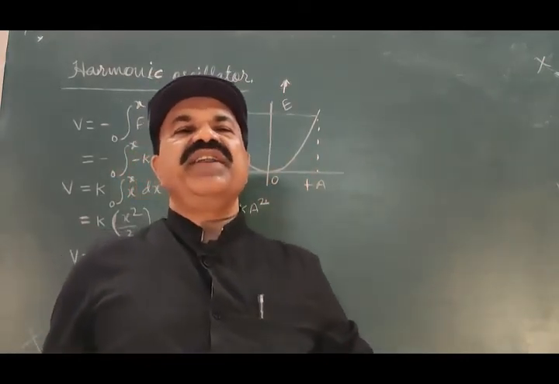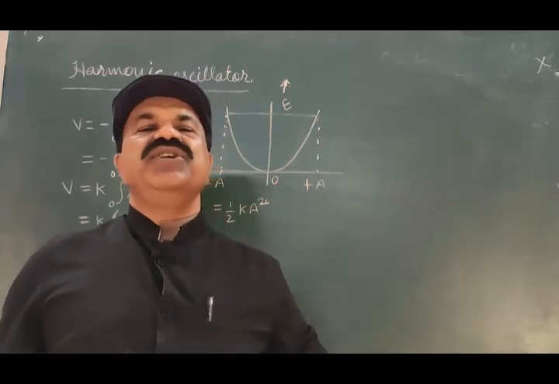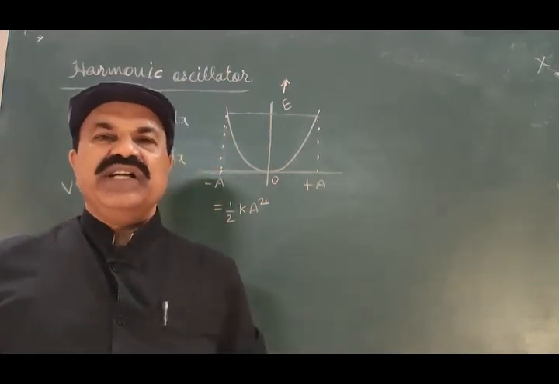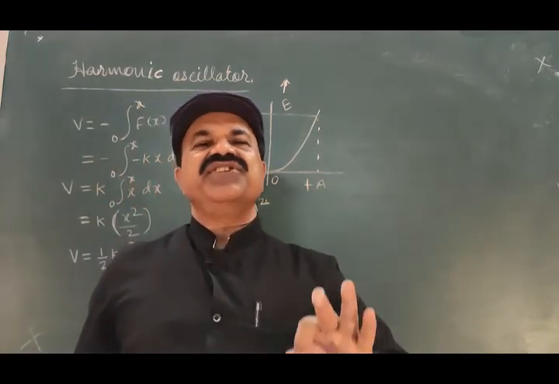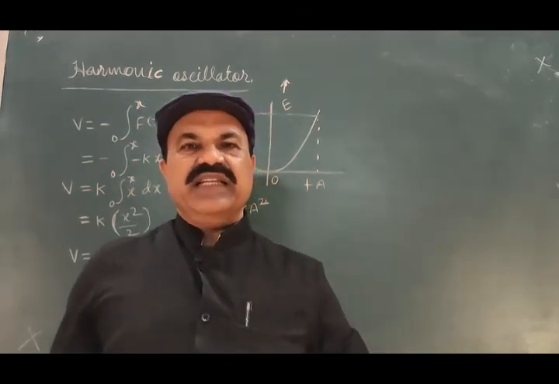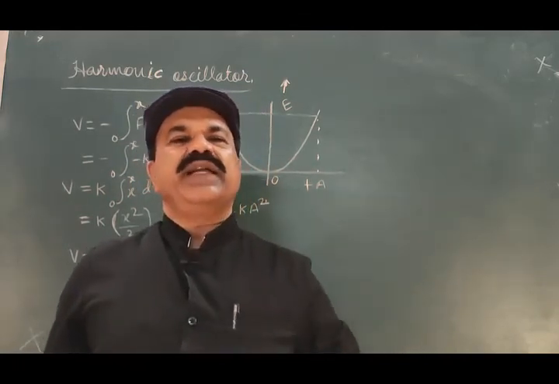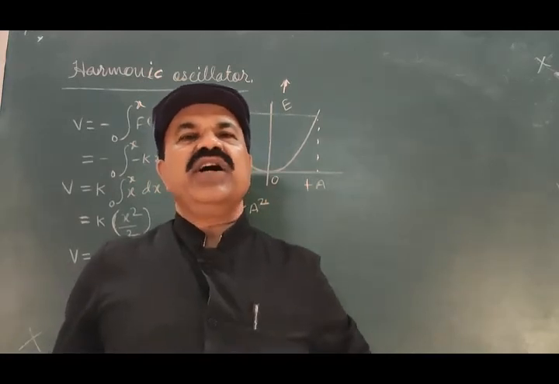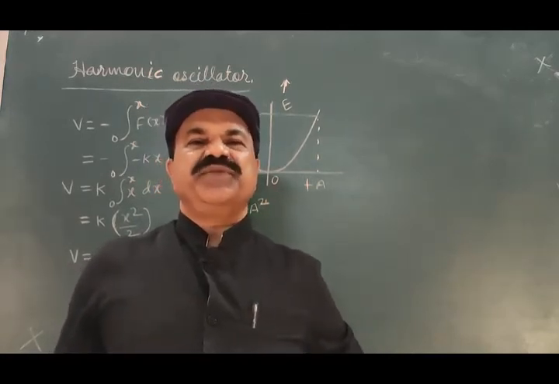According to quantum mechanics, any harmonic oscillator can have only discrete energy levels, a discrete energy spectrum. It cannot have a continuous energy spectrum.